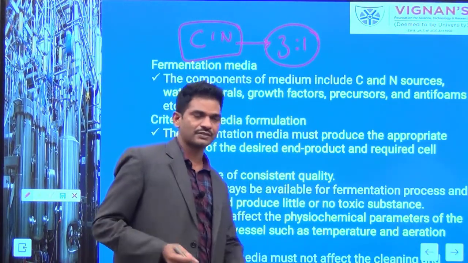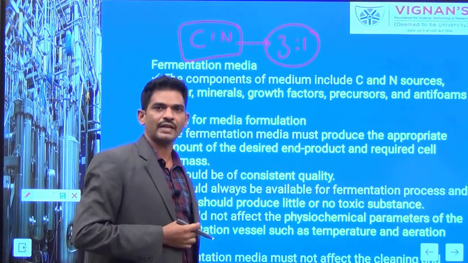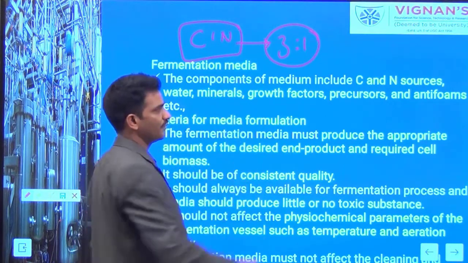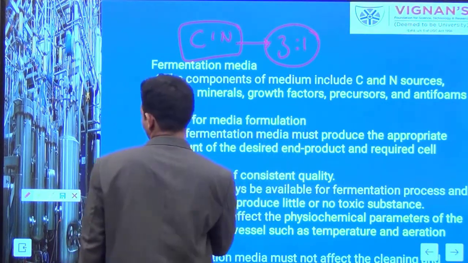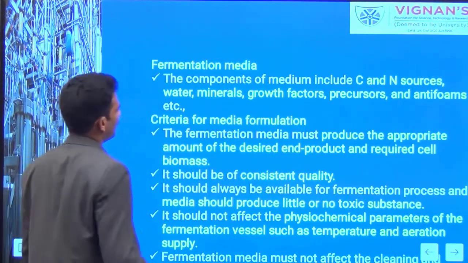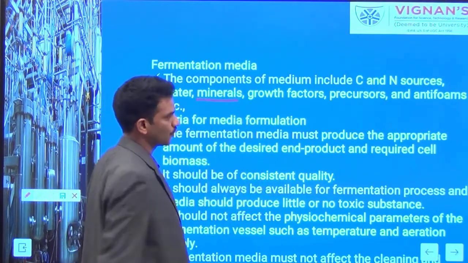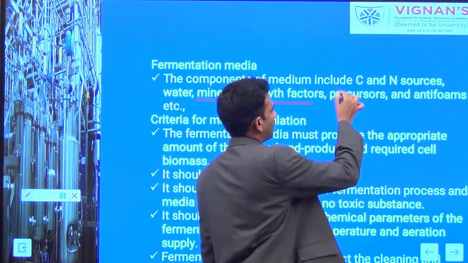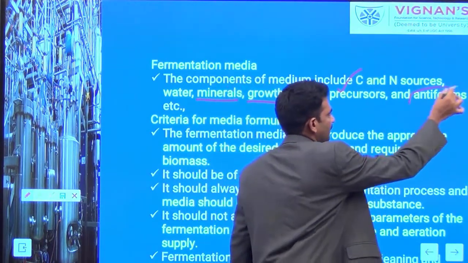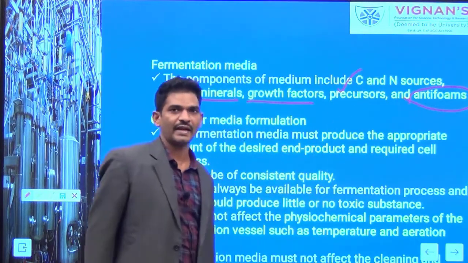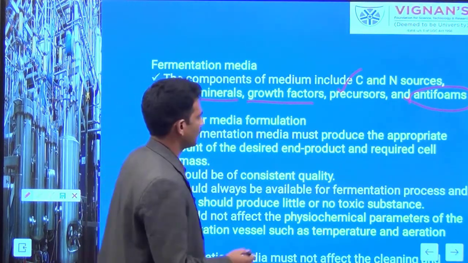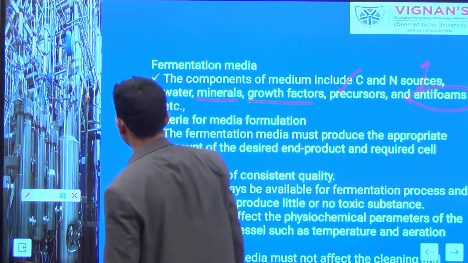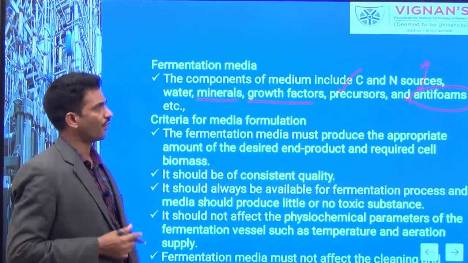It is again based on what kind of inoculum you have selected for a process and what kind of product you are working with. So along with carbon and nitrogen sources, your medium will also contain other mineral sources. Sometimes you can provide growth factors, and you can add precursors, and if required, you can also supplement anti-foam agents. Anti-foam agent supplementation is essential, especially to avoid foam formation.